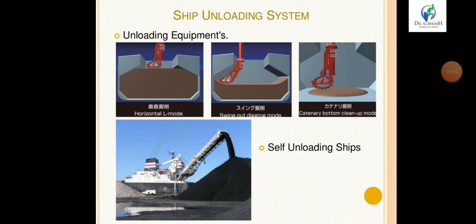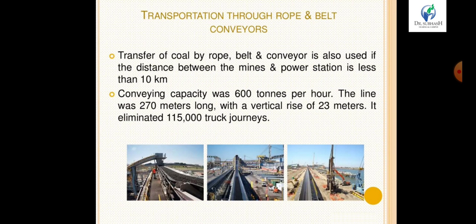This is the unloading method for ships. One of the equipments can be shakers, or ships can be unloaded by this type of method. Transportation through belt, rope or other conveyors.